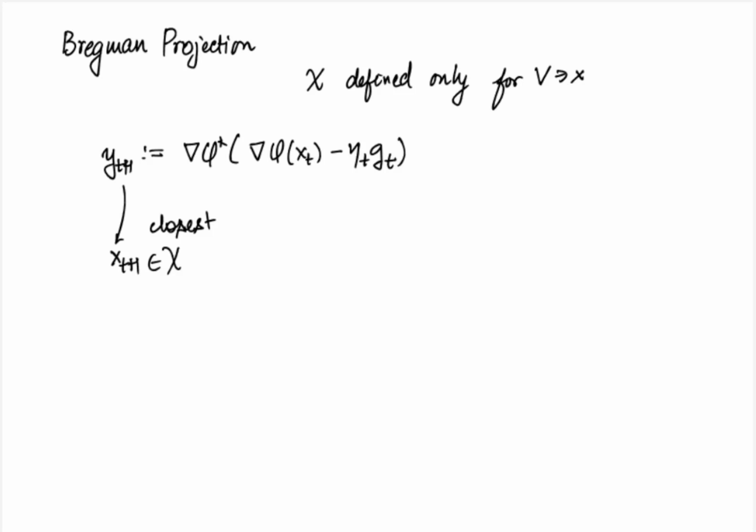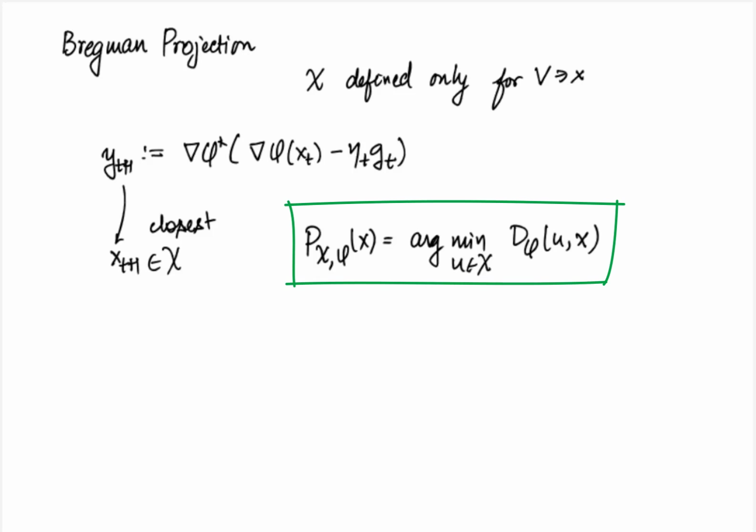So the Bregman projection operation is defined as px phi of x equal to argmin over u in calligraphic X d phi of u comma x. And the actual updates are given by xt plus 1 equal to px phi of yt plus 1. So here px phi denotes the Bregman projection operation. So this is the intuitive argument for Bregman projection.